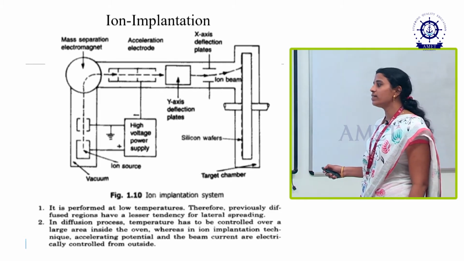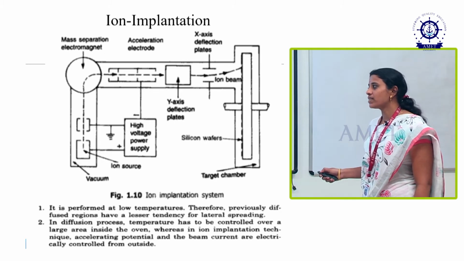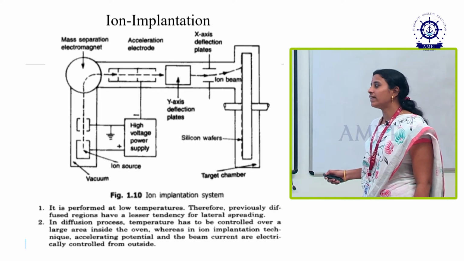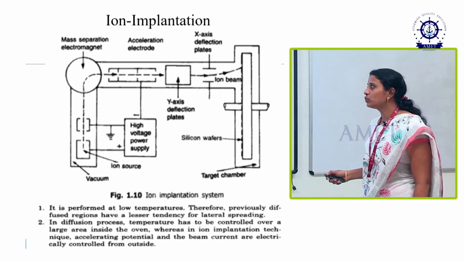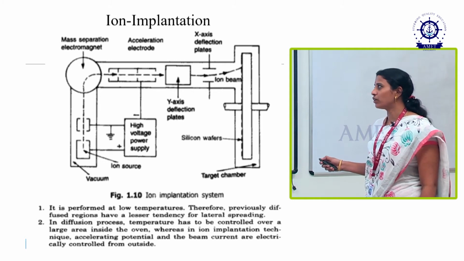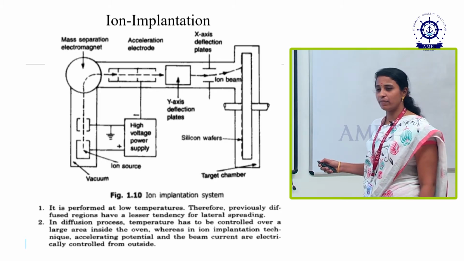Once a high voltage power supply is applied inside the vacuum tube, the group of ions and atoms goes towards the mass separating electromagnetic region and the accelerating electromagnetic region. The group of ions goes to the mass separation region.